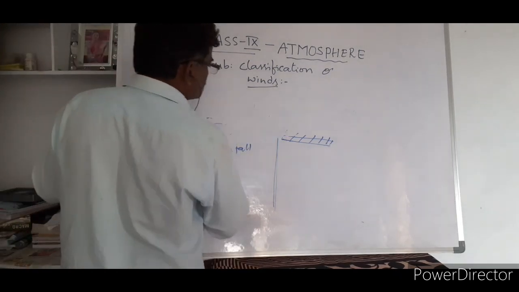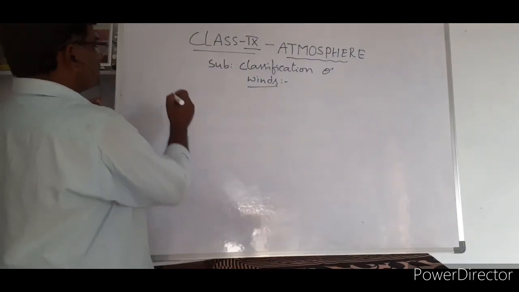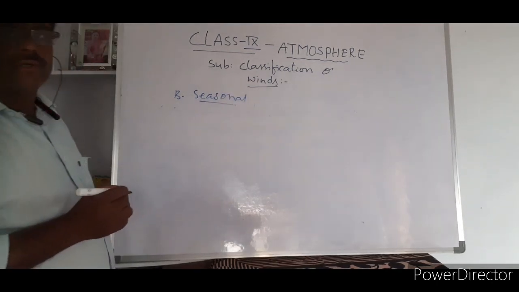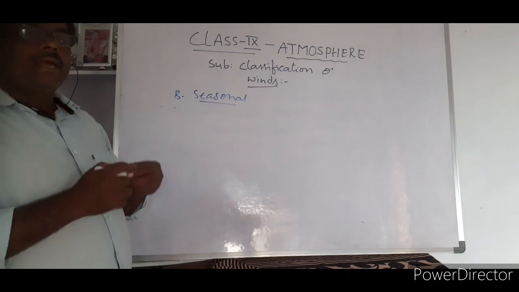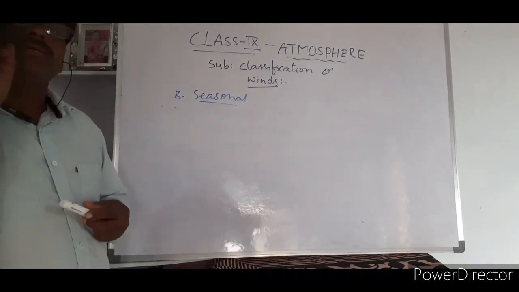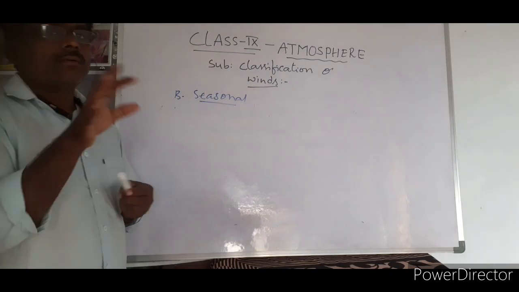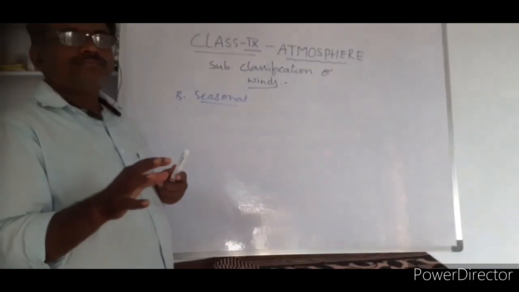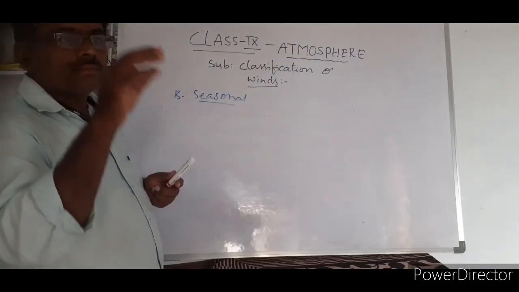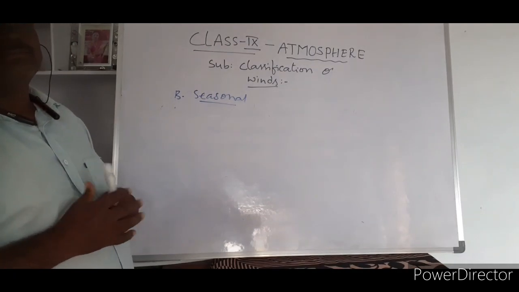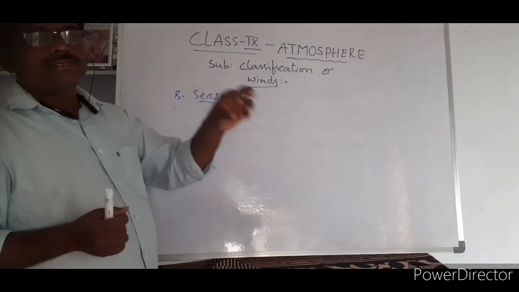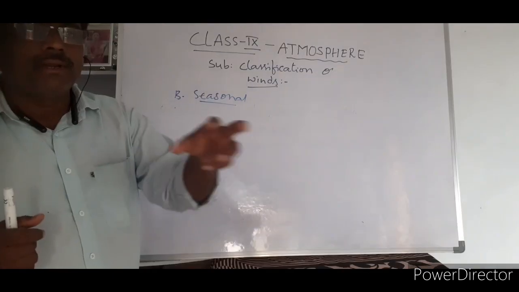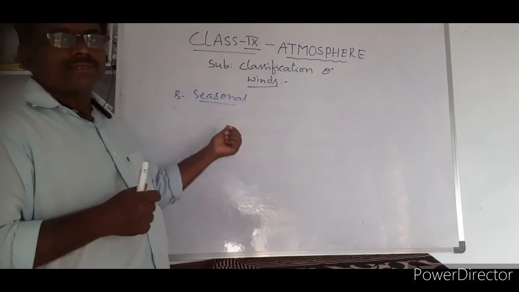The second type of wind is B, seasonal winds. First of all, what are seasonal winds? Winds that blow in a particular period or season. They will not blow throughout the year or throughout the planet. Seasonal winds blow in a particular season in a particular area. These winds cannot be seen throughout the planet. That's why we call them seasonal winds.